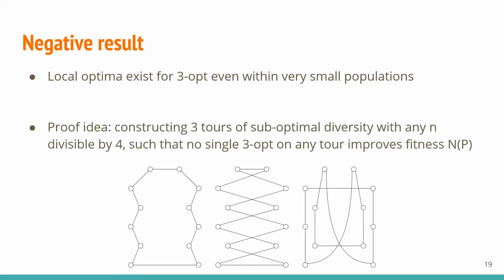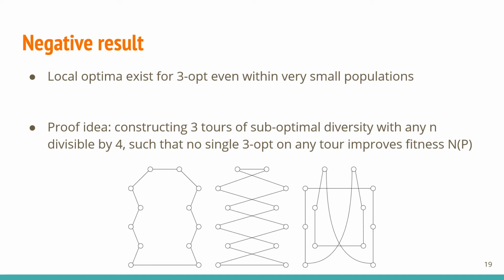As for 3-ops for TSP, we found that strict diversity improvement is not guaranteed even for trivially small populations. We show this by systematically constructing 3 tours of suboptimal diversity with any number of vertices divisible by 4 in a way that no single 3-op on any tour would result in a strictly smaller fitness n.